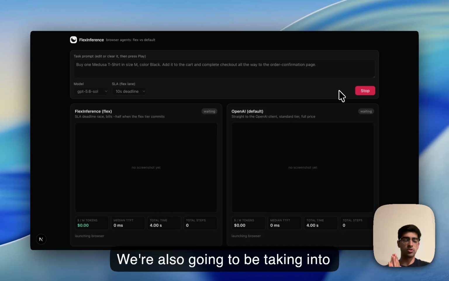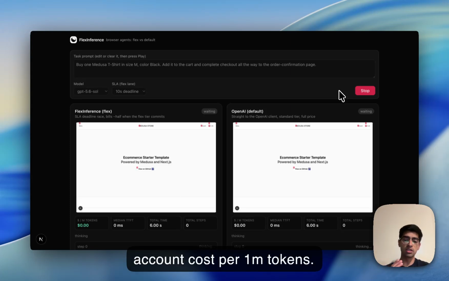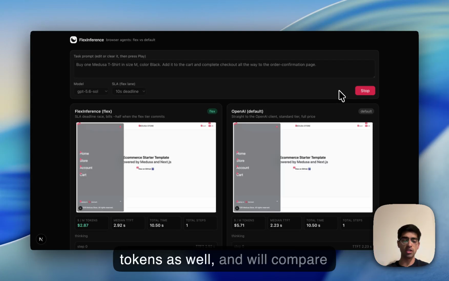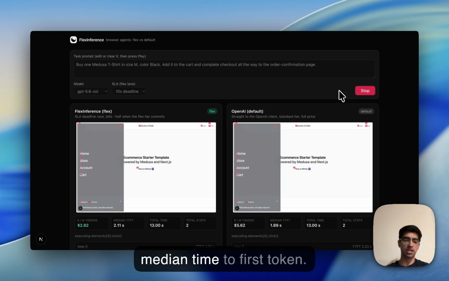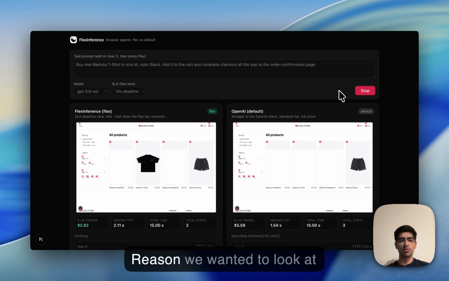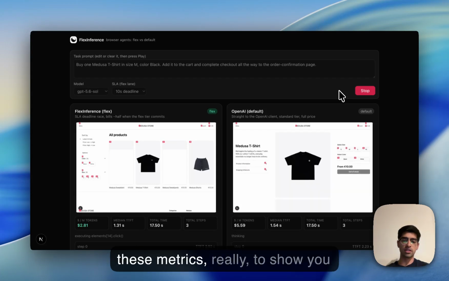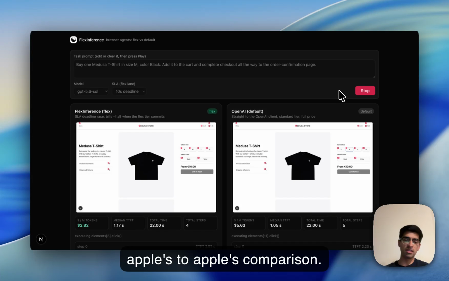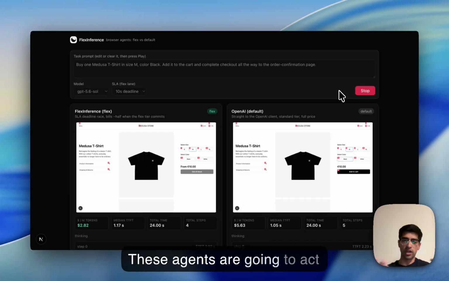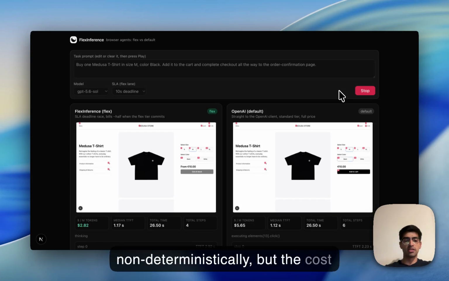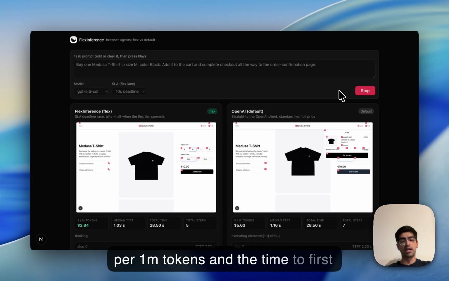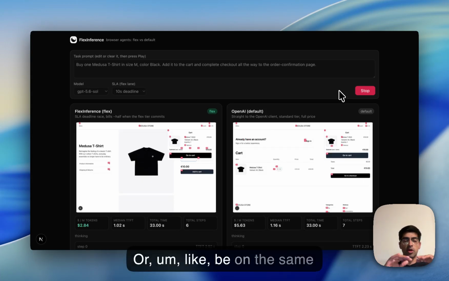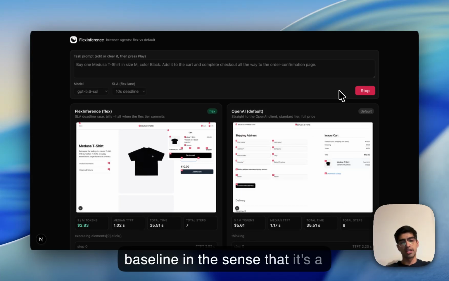We're also going to be taking into account cost per million tokens. This should take into account input and output and cached tokens as well. And we'll compare median time to first token. The reason we wanted to look at these metrics is that it's an apples to apples comparison. These agents are going to act non-deterministically, but the cost per million tokens and the time to first token should roughly be on the same baseline.